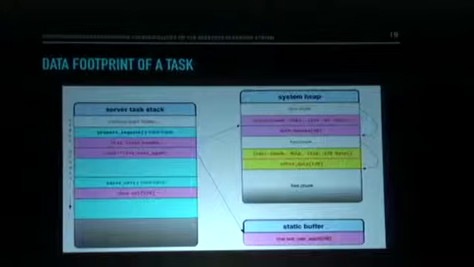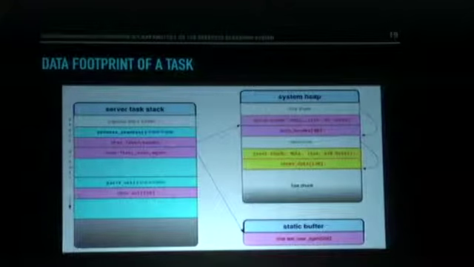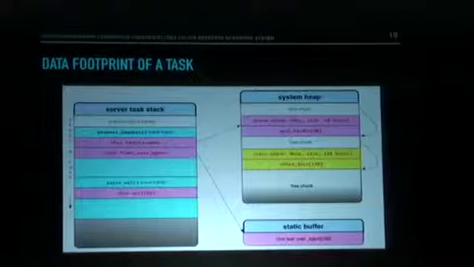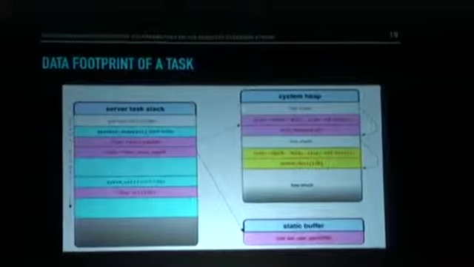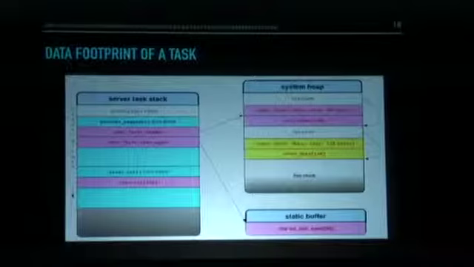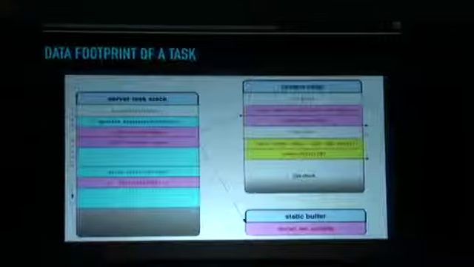So let's look at the data footprint of a task in the context of FreeRTOS. If you look at this picture on the left here, we have the stack for a server task that's running on FreeRTOS. And on the right, there's the system heap. And all tasks, as well as the kernel, share a single heap in FreeRTOS. And there's also a statically allocated buffer down in the bottom right.